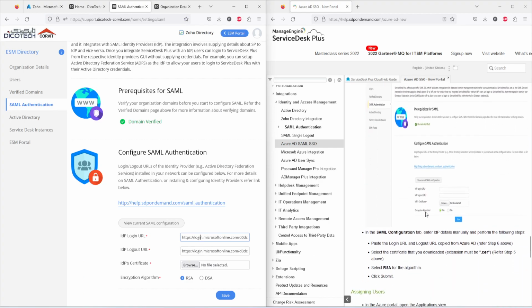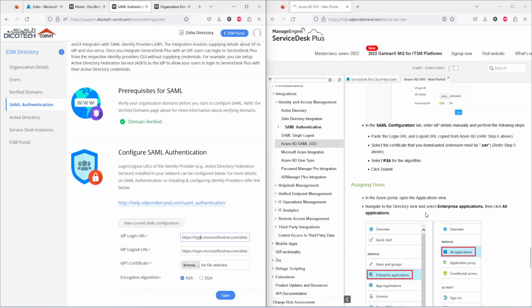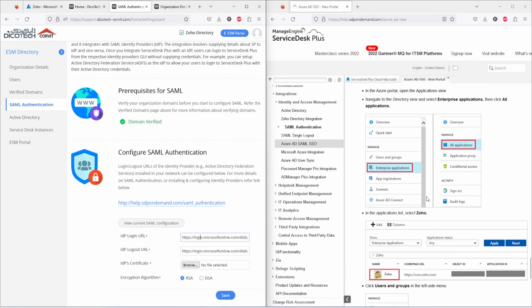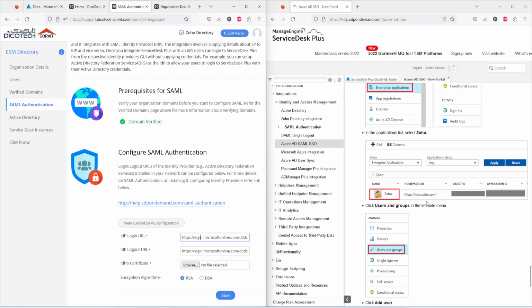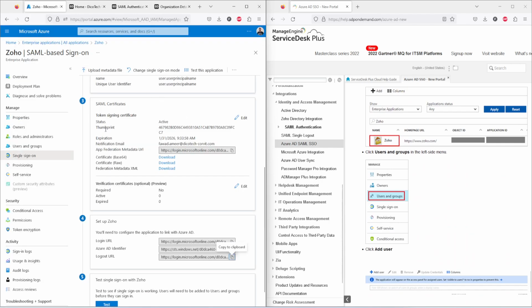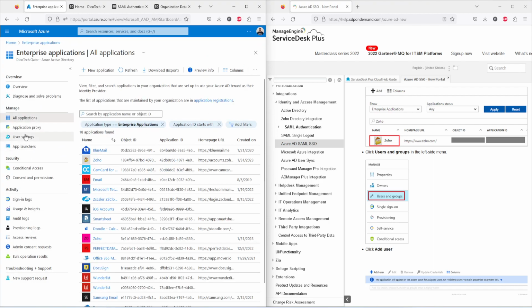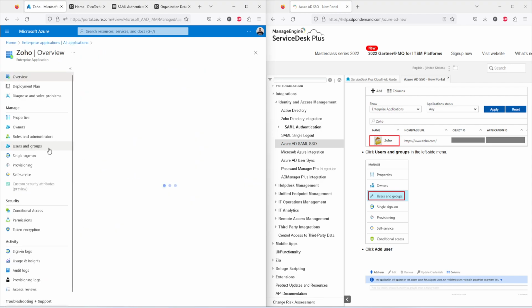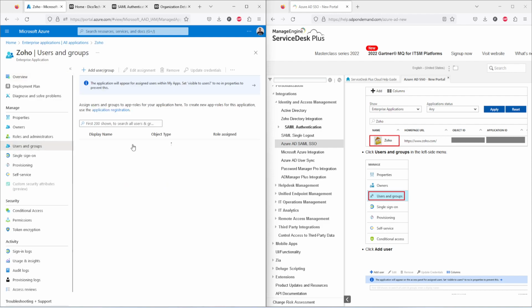Once it is done, then you need to assign users, which users can log in on this application by using Active Directory credentials. For that, you need to again go to your Azure portal, click on Zoho, then users and groups.